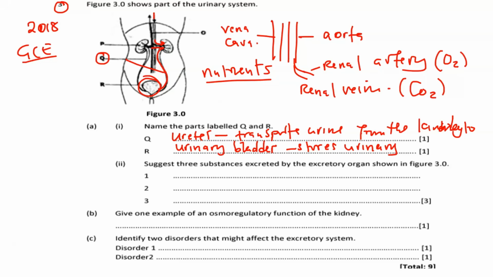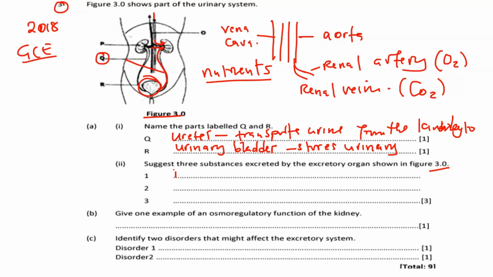Suggest three substances excreted by the organ in part 3, the whole of this system. What are the substances excreted by these? Okay, excretion, you just know that it's the removal of harmful metabolic waste from the body. So what substances are excreted?